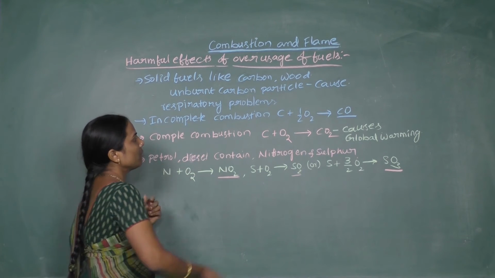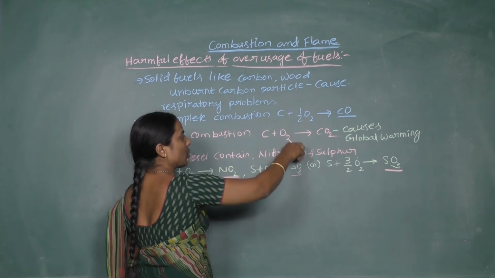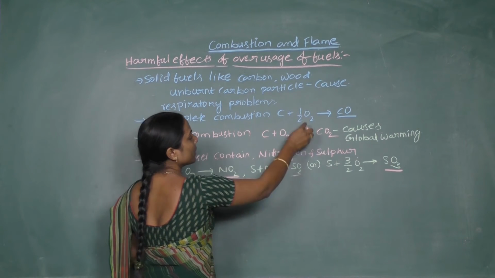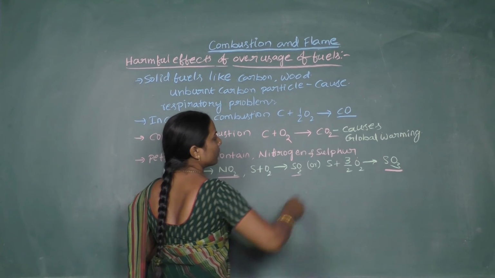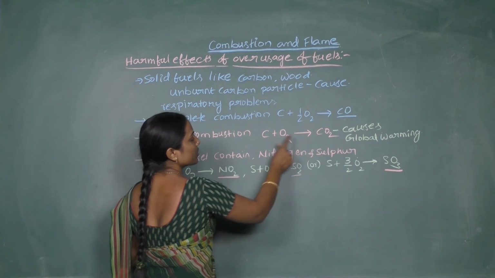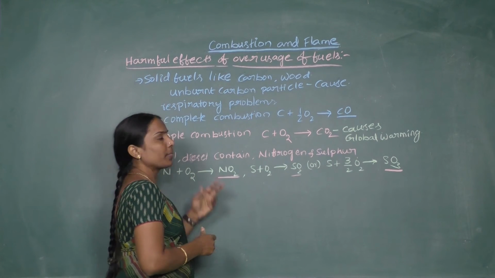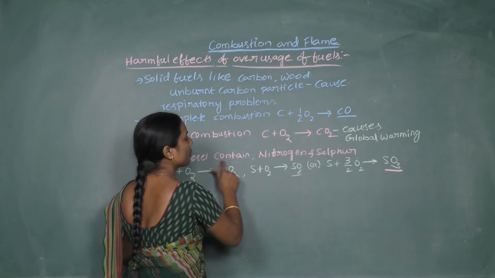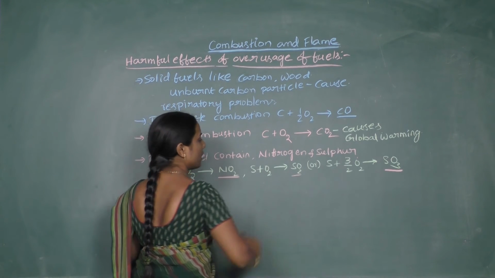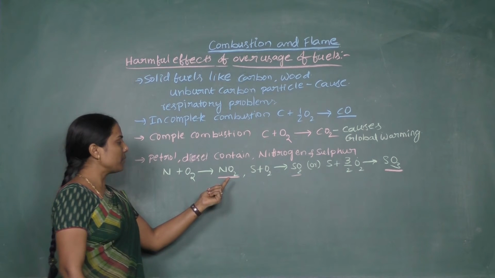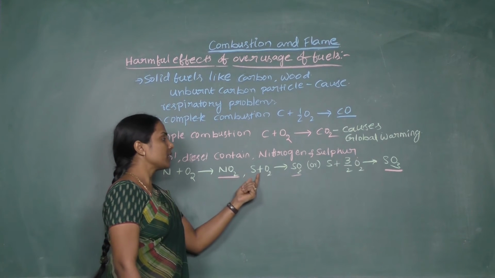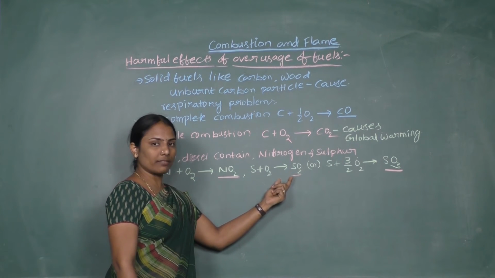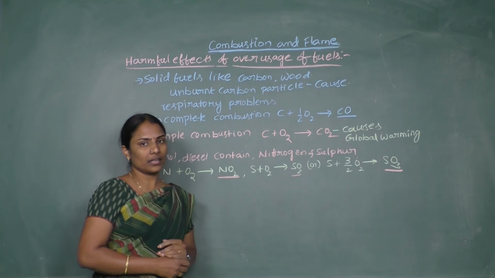When petrol or diesel is burnt, again this is common: incomplete combustion gives carbon monoxide, and complete combustion gives carbon dioxide. Apart from that, the extra substances present in petrol and diesel are nitrogen and sulfur. Nitrogen undergoing combustion gives nitrogen dioxide. Sulfur undergoing combustion gives sulfur dioxide or sulfur trioxide.